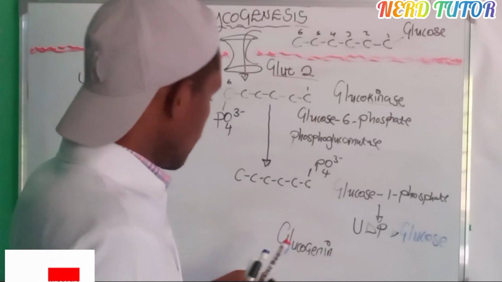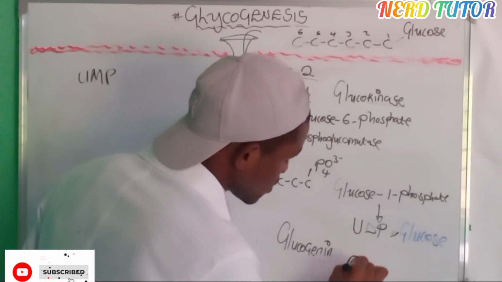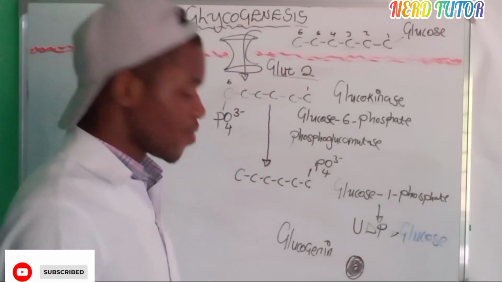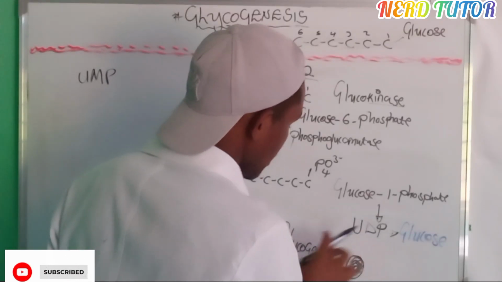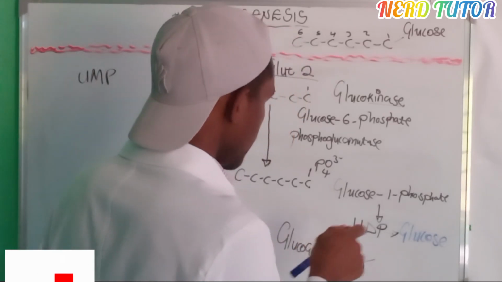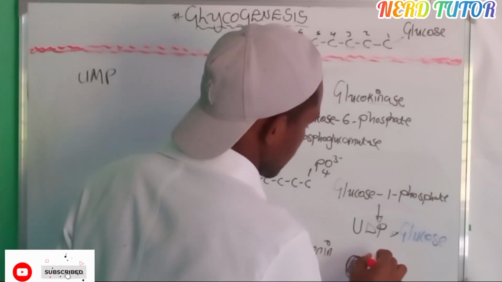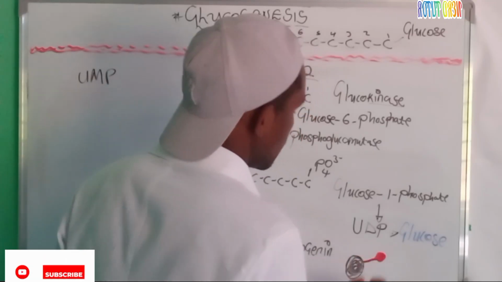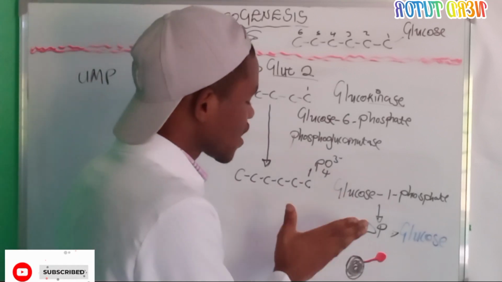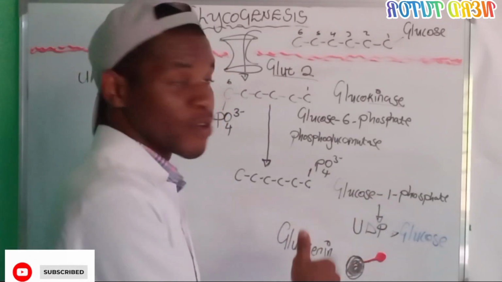Now, the funny part of this glycogenin, it has a molecule on top of it, more like a protein. That protein, we call it tyrosine. So this is glycogenin, and it is having a tyrosine molecule just on top, like that. Let's say that is a tyrosine connected to glycogenin. So this glycogenin is actually our foundational thing here that will be used in order to make the same glycogen that we need. It is more like a foundation.